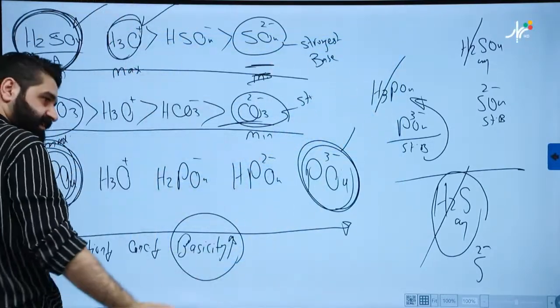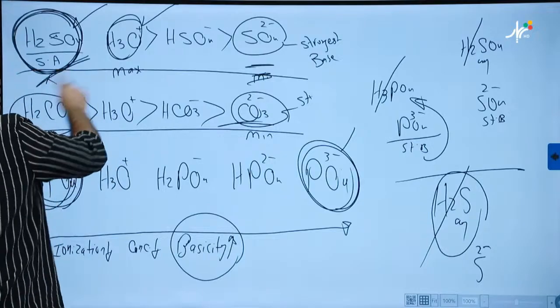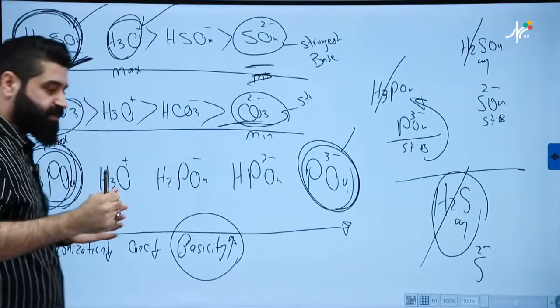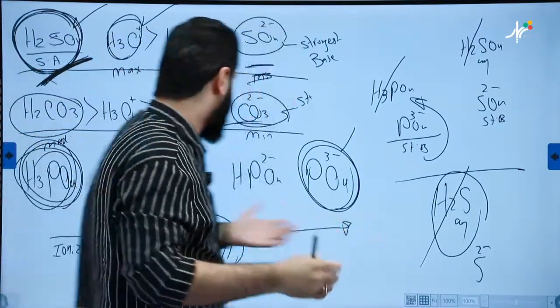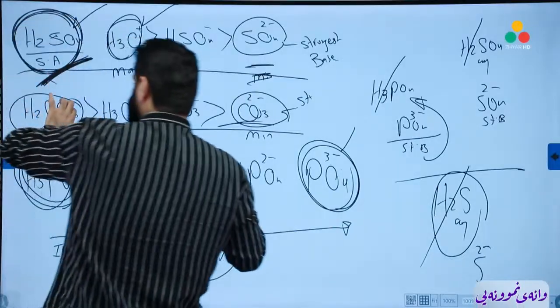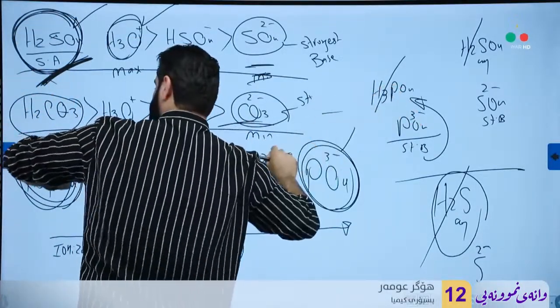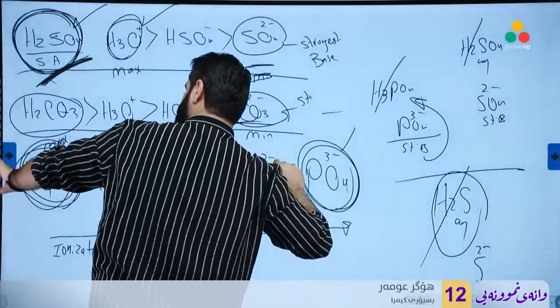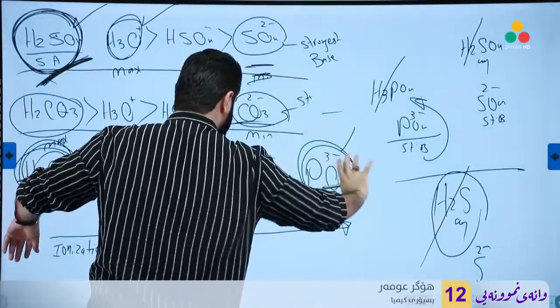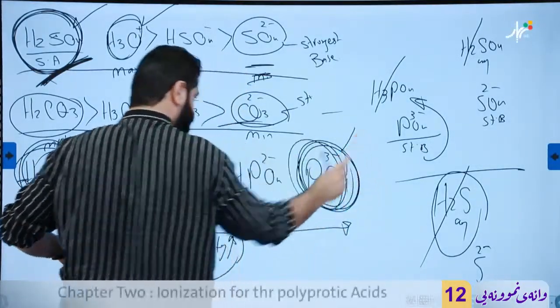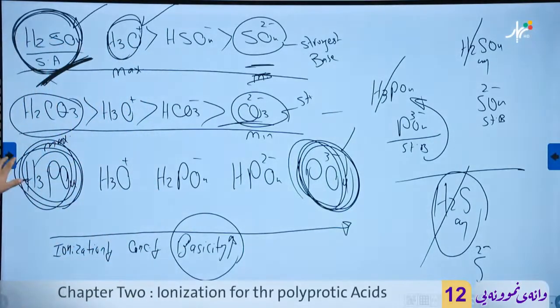For the other acids, because H2SO4 is the only strong polyprotic acid, for this one: maximum concentration, minimum concentration, and strongest base. For this one also: maximum concentration, minimum concentration, and strongest base. Just like this always.